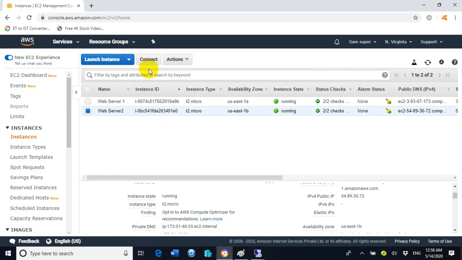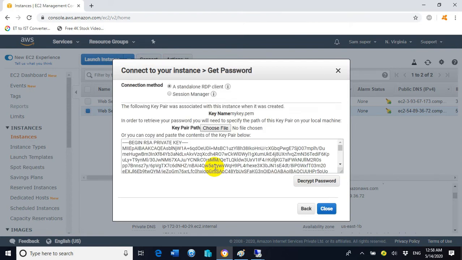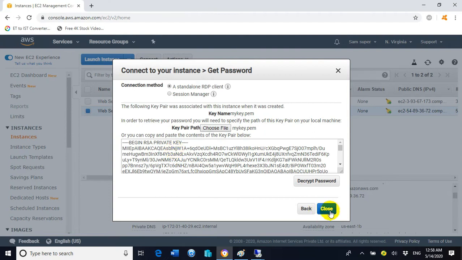For getting the password, click on connect, click on get password, click on choose file, and here we can see the key pair file name mykey.pem. So select this file, click on open, click on decrypt password.